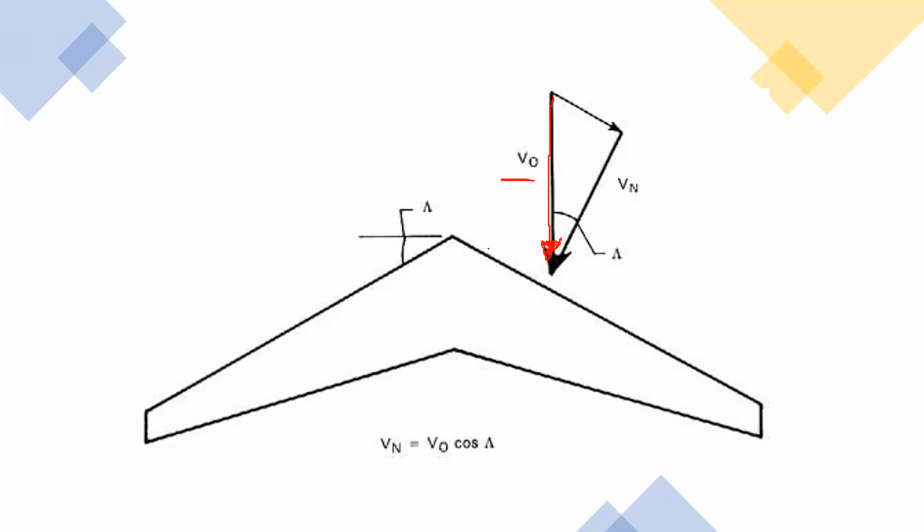Now this planform is a swept back wing planform, and this angle is lambda. I don't know why they write lambda like this, but I write lambda like this. So this angle is the lambda. Now this V naught can be decomposed into two parts, one this way, and the other perpendicular to this. Now, which of these two is responsible for generation of the lift primarily?